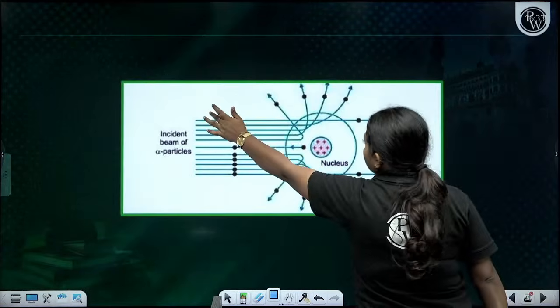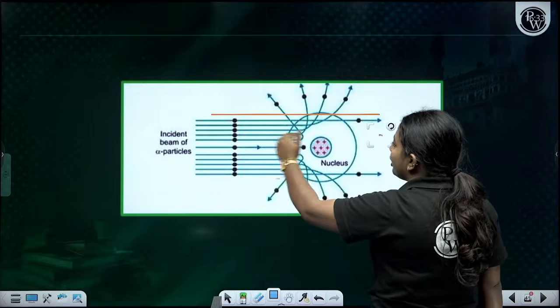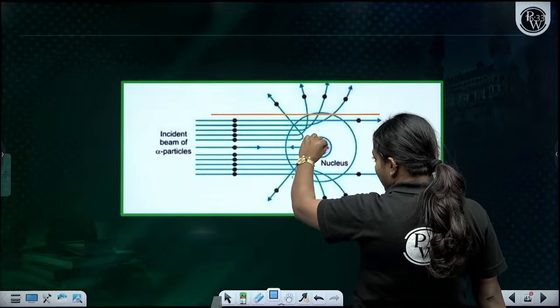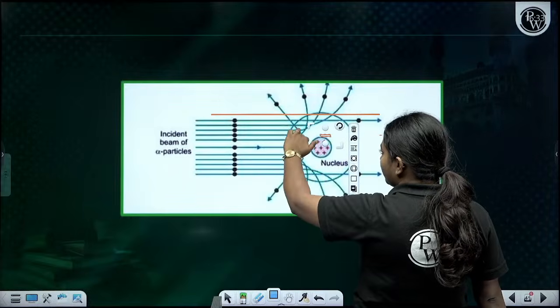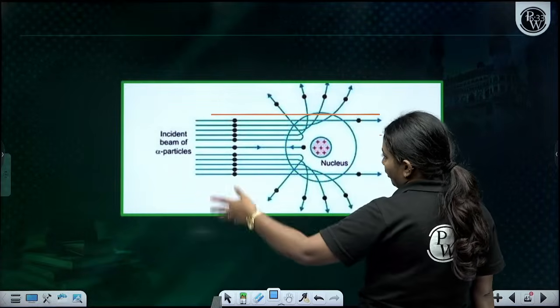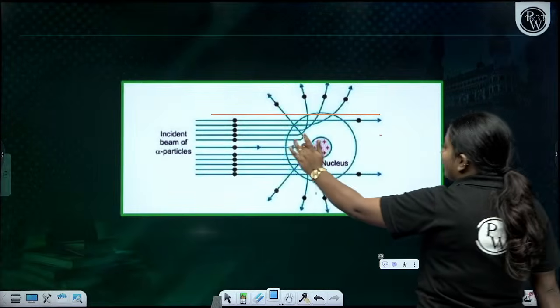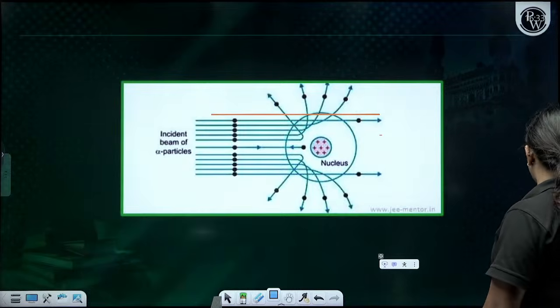Mostly all the particles go through without any problem. Very few, when they come nearer to this portion, not toward the center, where the effect of the nucleus is there, make an angle and get deflected. Very few come in, hit the center, and deflect back. So this is the result of the alpha scattering experiment.